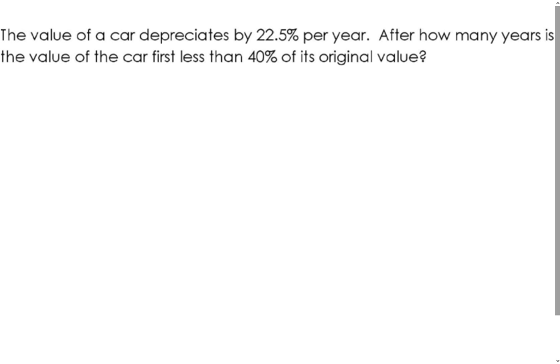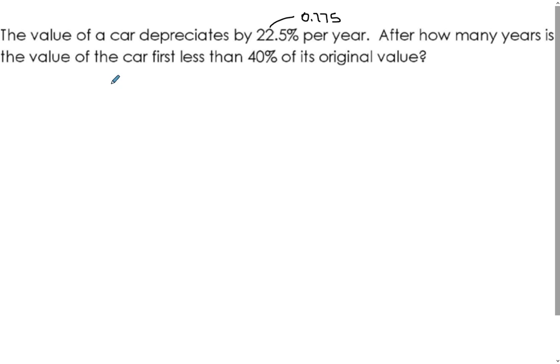The value of a car depreciates by 22.5% per year, so the multiplier is 0.775. After how many years is the value of the car first less than 40% of its original value?